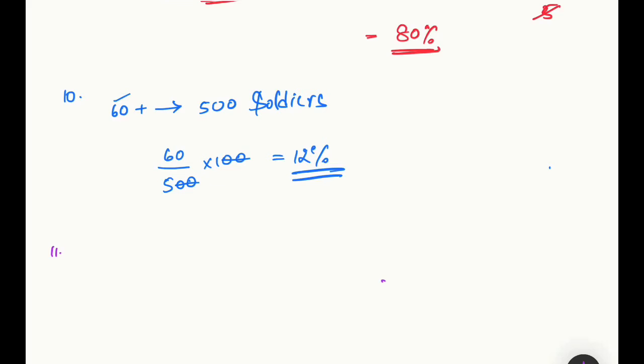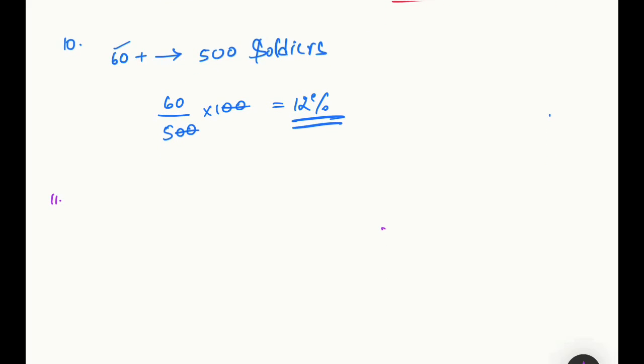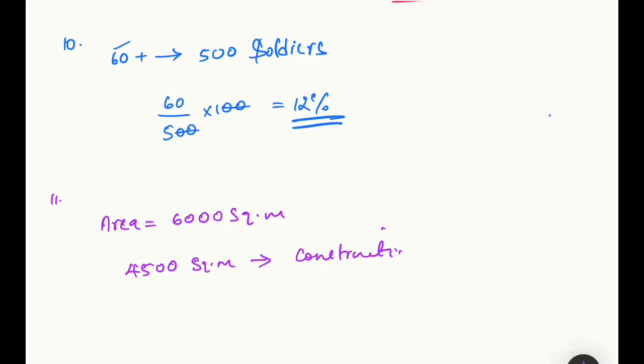Question number 11. In a plot of ground, the area is 6000 square meters. 4500 square meters is allowed for construction. What percentage of area is left without construction?